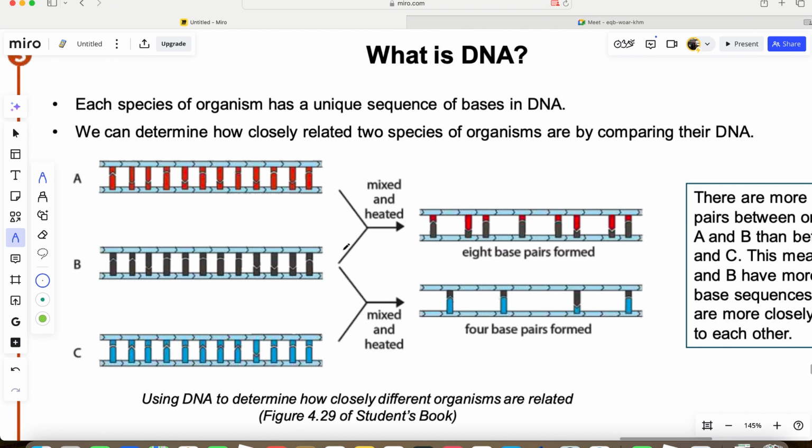Now when we take B and A, mix them and heat them, we will get this 8 base pair form. You mix A and B and you will get this. You mix B and C, you heat them, you get this. So this is the final stage of a DNA, because the pairings are not all the same color.